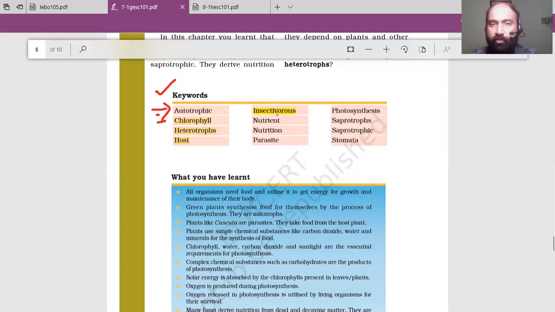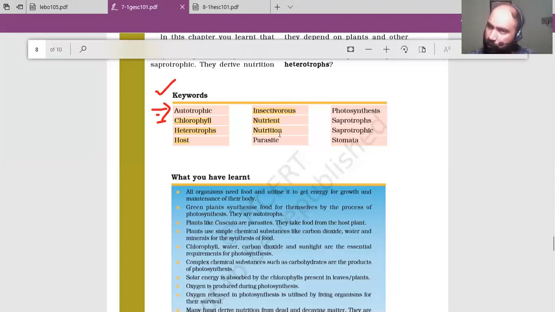Insectivorous. Now, insectivorous plants we have discussed here. Those plants which trap insects to get nitrogen from them are called insectivorous plants. Nutrient. Nutrients, you know, right? Nitrogen, phosphorus, potassium, all these are nutrients which plants require for proper growth. Just like we require carbohydrate, protein, and all, right? In the same way, they also require them.